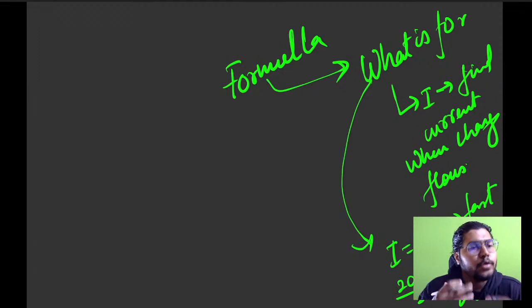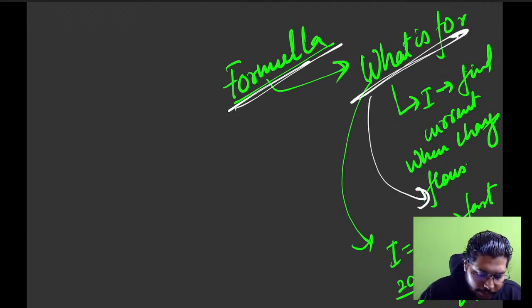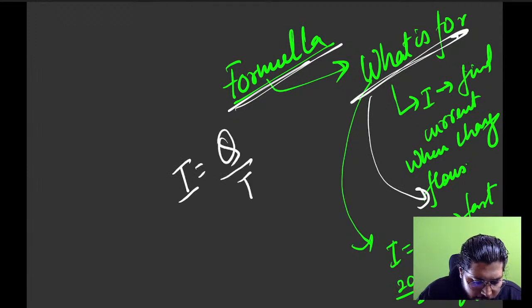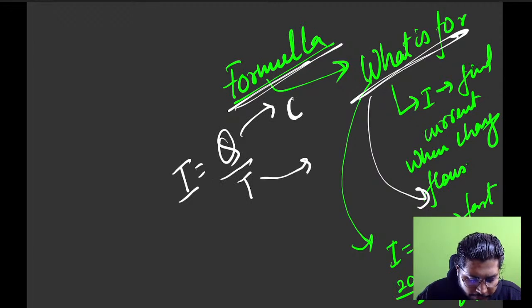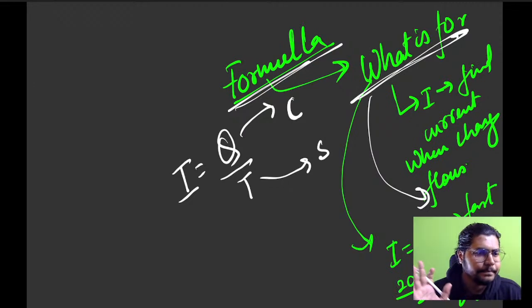So this is the way you should approach it. What is the formula? What is it for? And what does it say? What are the units? When I say I is equal to Q by T, what is the unit for charge? Coulomb. And for time? Second. A lot of times you will be able to solve the question just by doing a unit and dimension check. Clear, everybody?